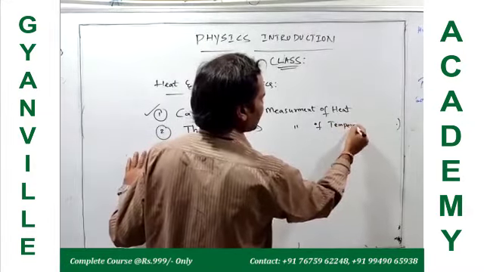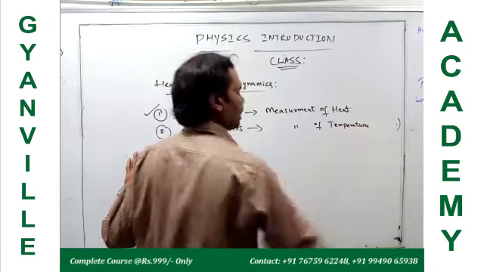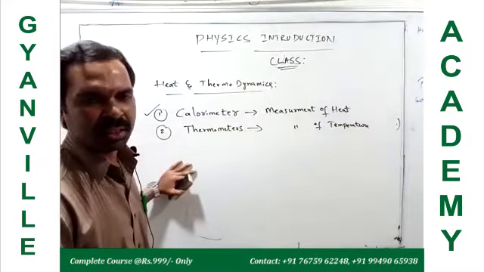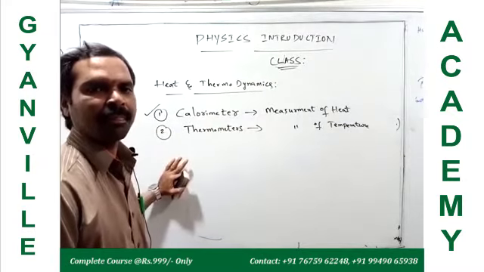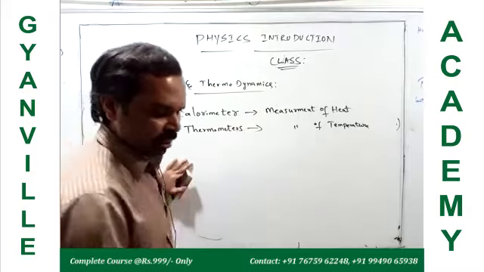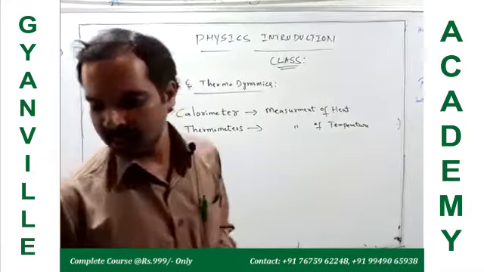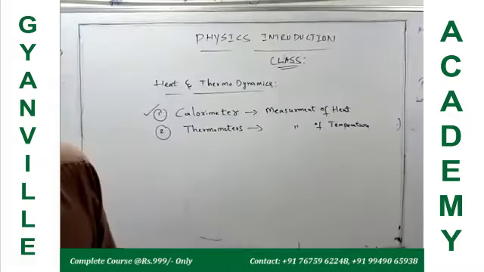What is the temperature of an object? The temperature of an object measures the coldness or hotness of the object relative to another object.